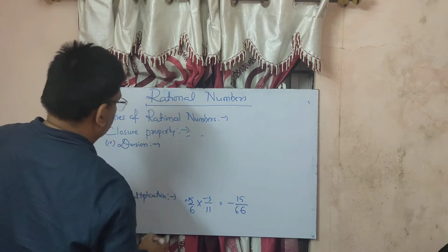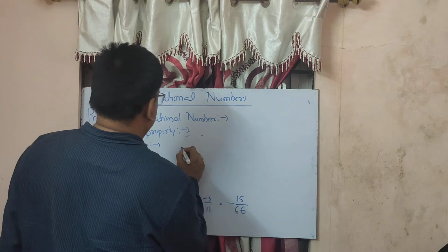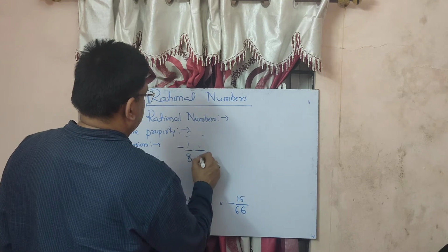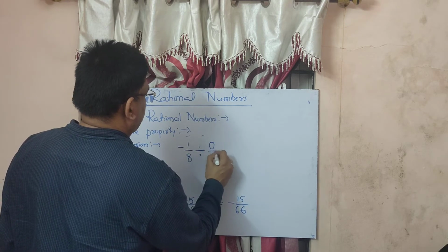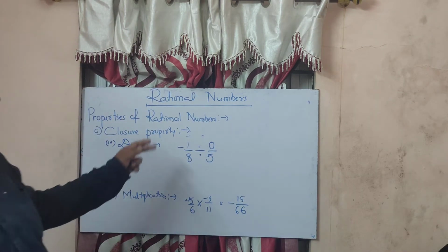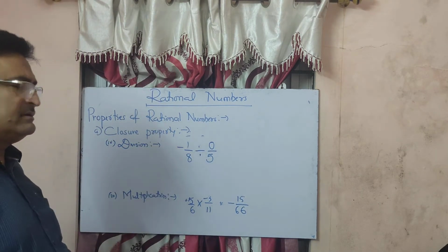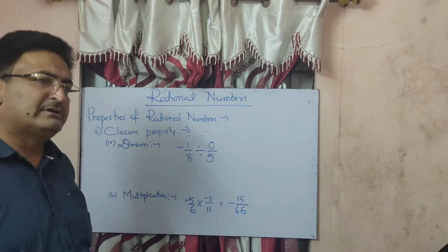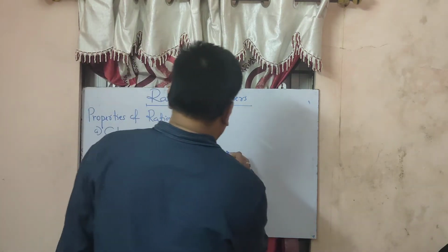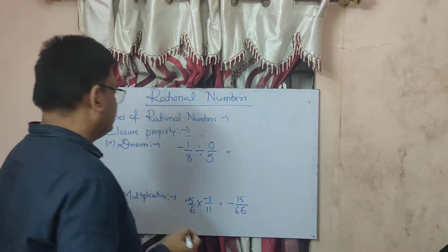Division. For example, minus 1 upon 8 divided by 0 upon 5. Now minus 1 upon 8 is a rational number, and 0 upon 5 is also a rational number, isn't it? So now let us try to divide these numbers.